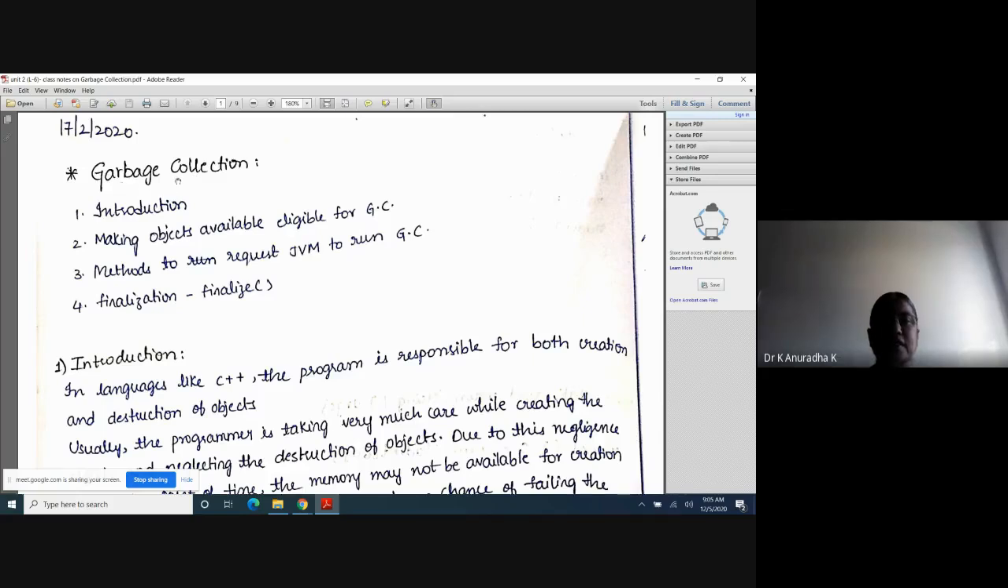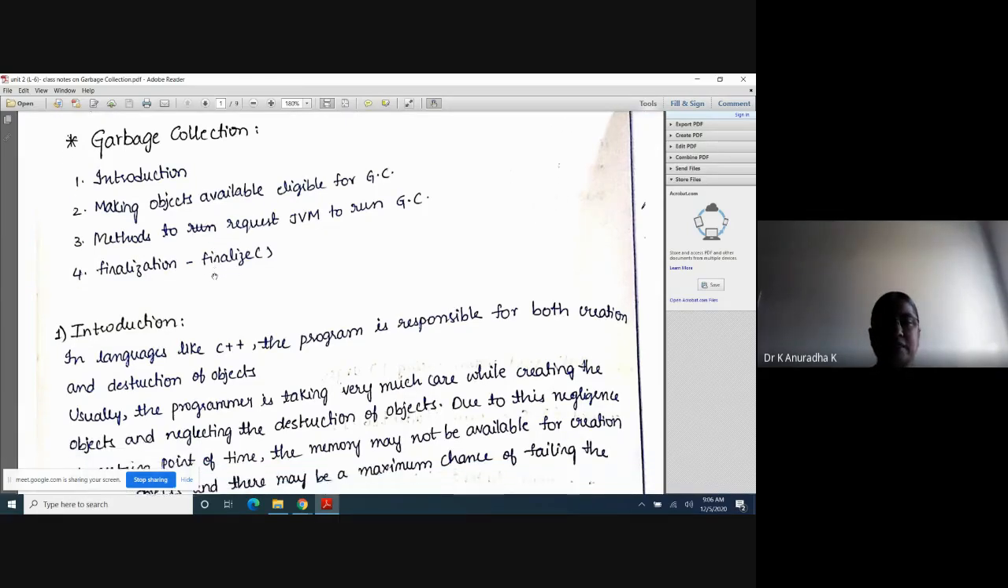Here in garbage collection, we will discuss these 4 topics. That is, introduction about garbage collection. Next, how to make objects eligible for garbage collection. Next, methods to request JVM, that is Java Virtual Machine, to run garbage collector. Next, finalization, in which we use the finalize method. So these are the 4 important concepts which we will discuss in garbage collection: introduction, how to make objects available for garbage collection, methods to request JVM to run garbage collector, and the finalize method.